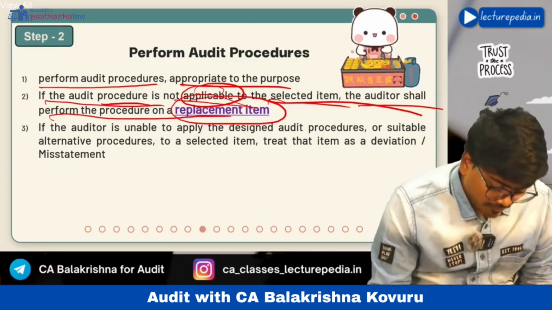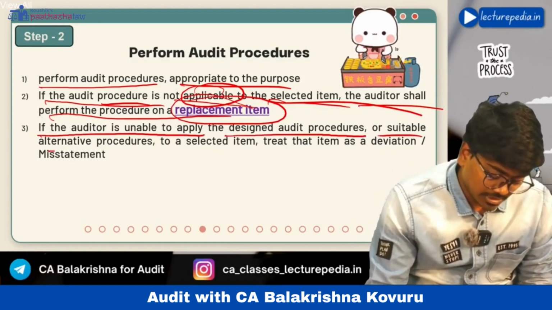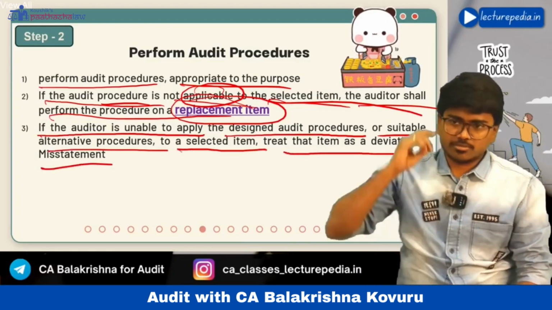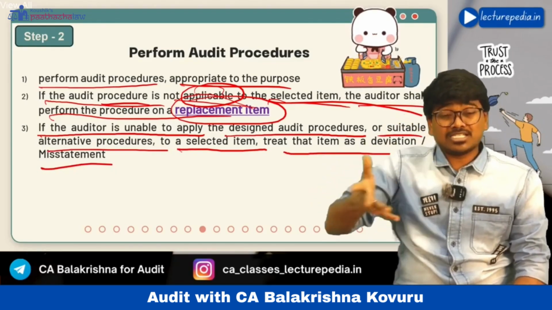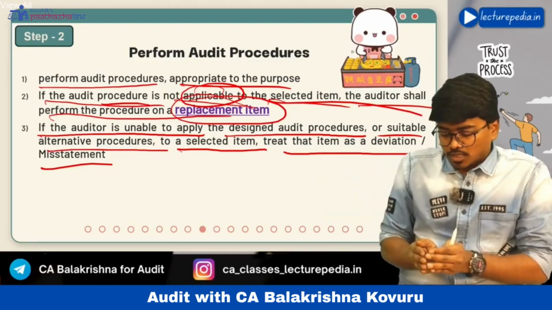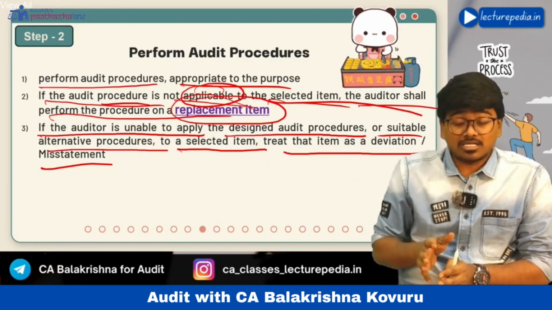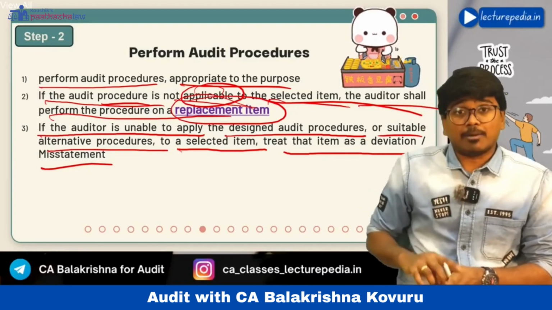Next, if the auditor is unable to apply the designed audit procedure or a suitable alternative procedure to a selected item, treat that item as a deviation or misstatement. If, let's say, the auditor is not able to apply the audit procedure on one of the sample items, it is not that the audit procedure is not applicable to that item. Okay, the audit procedure is applicable to that item.